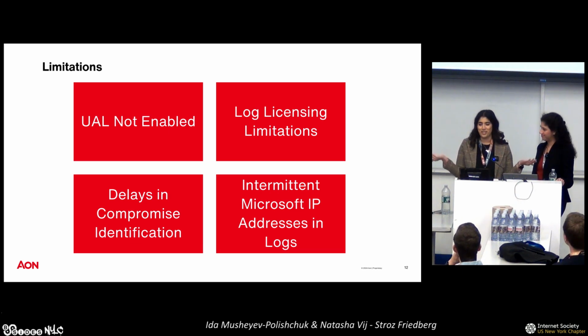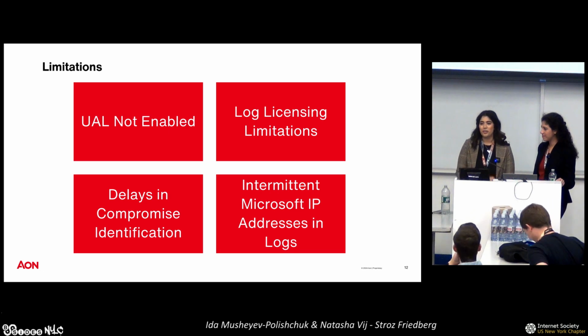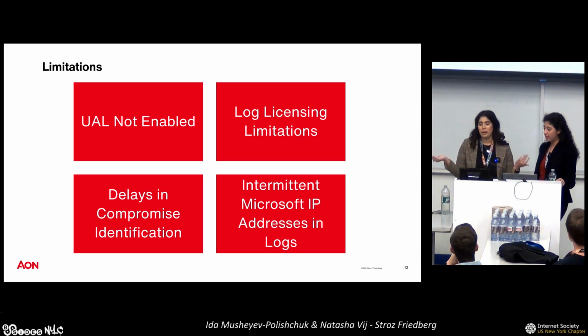Definitely, as security professionals, we all know that we want to have as much as we can, but you get it. Next is delays in compromise identification. Sometimes organizations might not even know that they're going through a business email compromise, or they might identify the compromise a little bit too late.